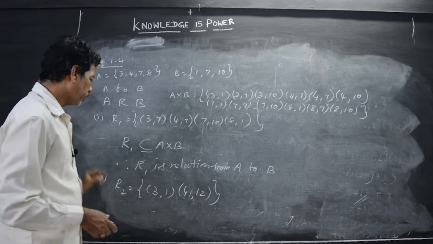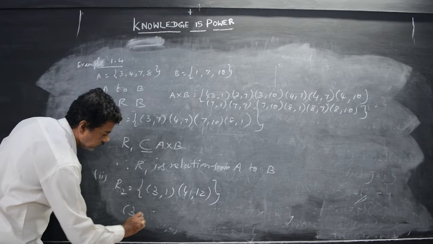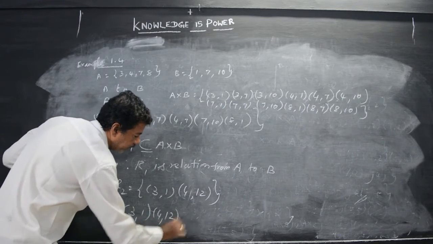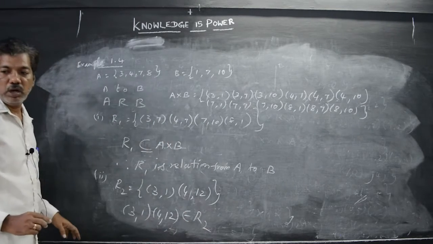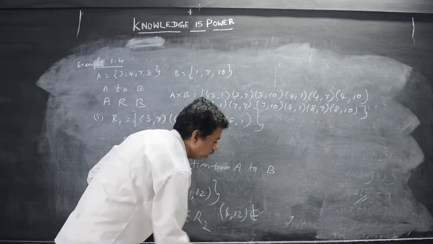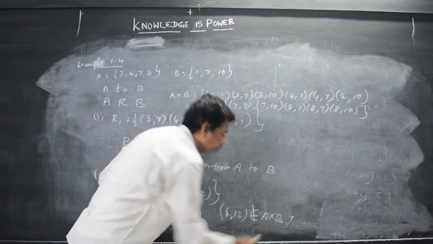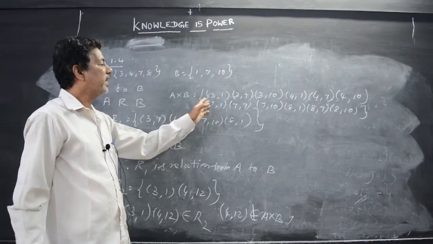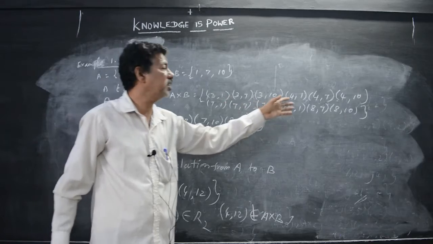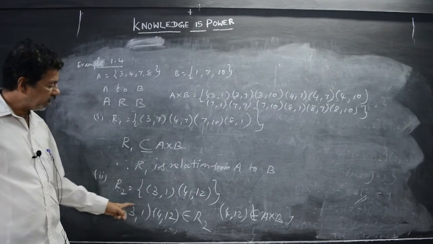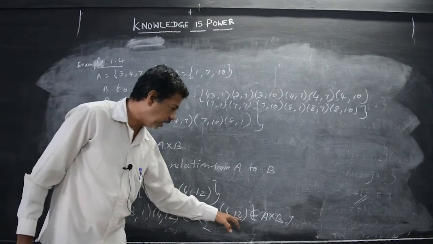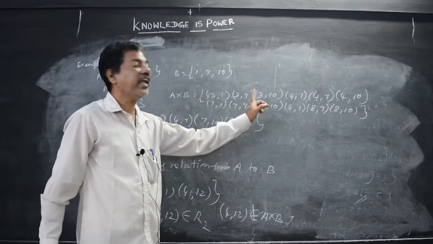A cross B. Okay, (3, 1) belongs to what? (3, 1) and (4, 12) belong to R2, but (4, 12) does not belong to A cross B. The number pair (4, 12) is nowhere in this A cross B. There is no term present in this A cross B. That's why it is written here: (3, 1) and (4, 12) belong to R2, but (4, 12) does not belong to A cross B.